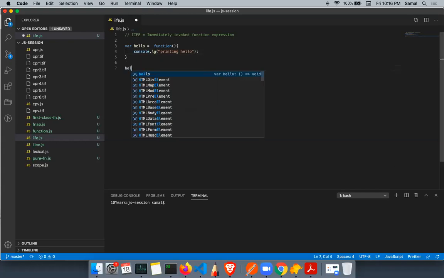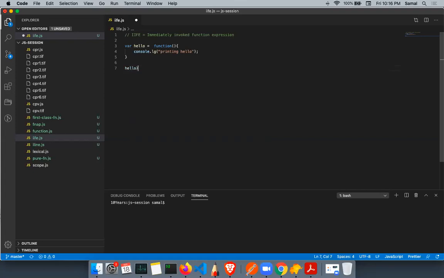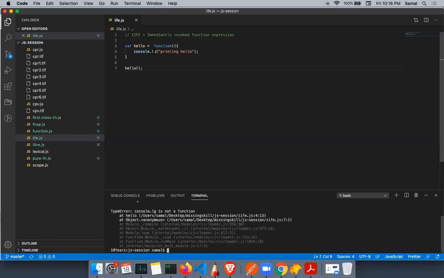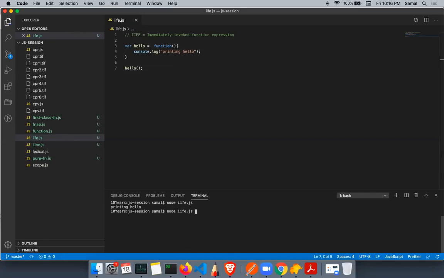To print the value, I will just call this function, just call this value, right? Can I call it multiple times? This is a normal function assignment, right? Can I call?